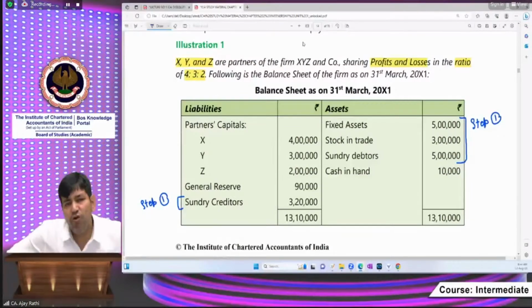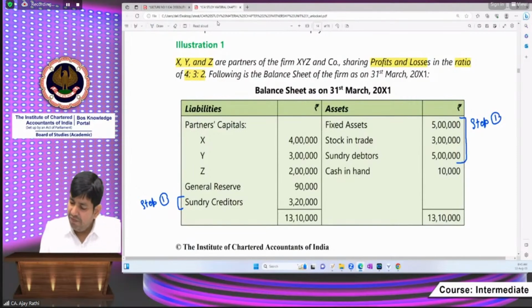Can I save your time? For the easy question, I will be solving with the PDF. Okay, beta. Today we will not practice insolvency and all those things, but the concept will be discussed today, because I do not want to mess up the concept. Okay, beta. See, step number 1. Can I move with the step?